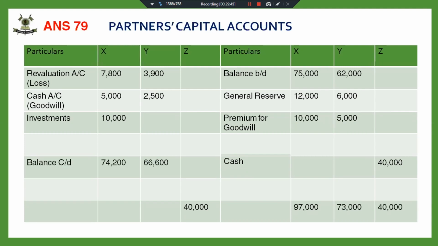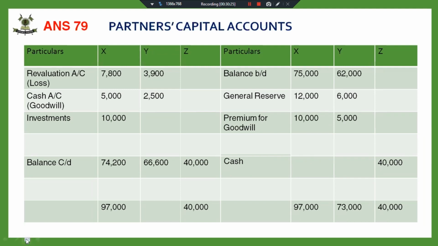Now, this is my balance carried down. Fine. This is my balance carried down that I'm getting. But see the working note. The question says that the capital of the old partners is to be adjusted on the basis of the new partner's capital, and any excess is to be adjusted by bringing in or withdrawing cash, proportionately. That means I have to make the capital of the partners in the new profit sharing ratio, and if any excess or deficiency is there, that has to be met by bringing in or withdrawing cash.